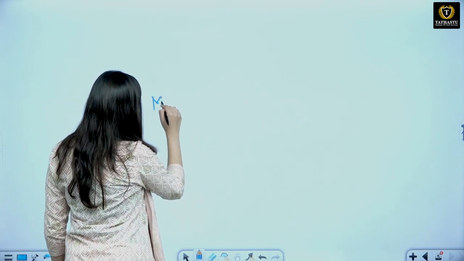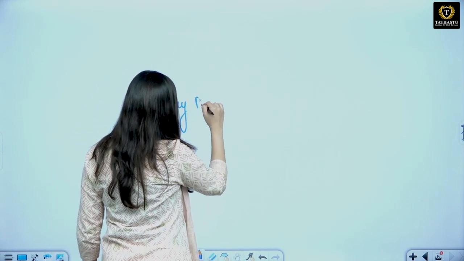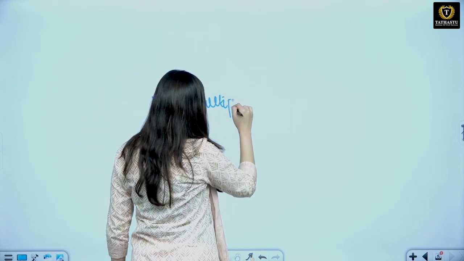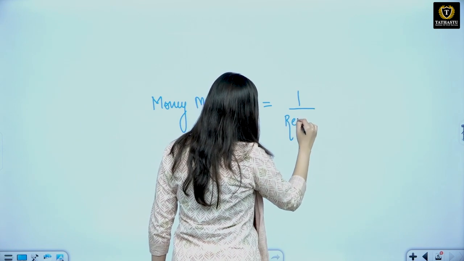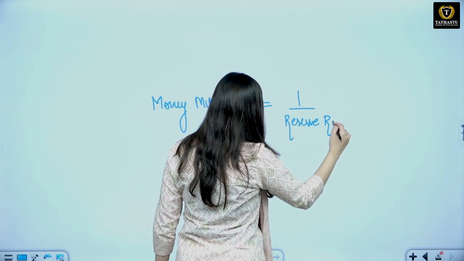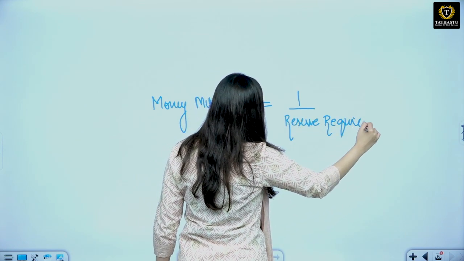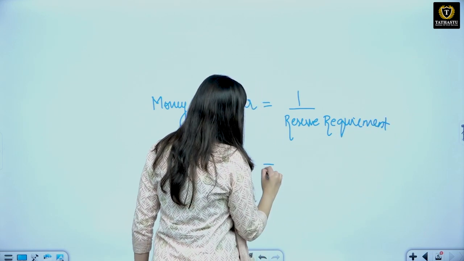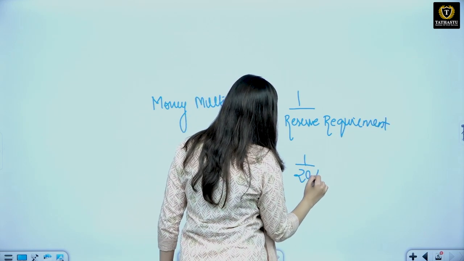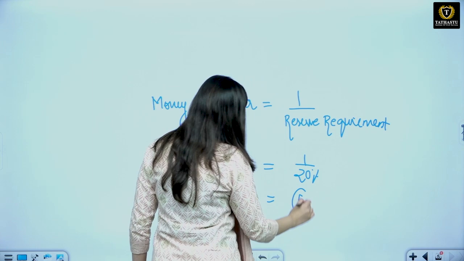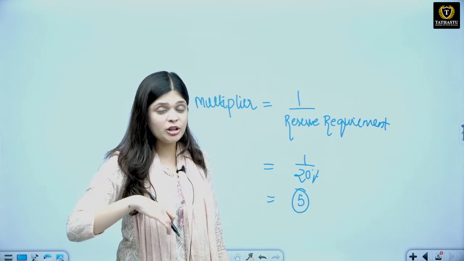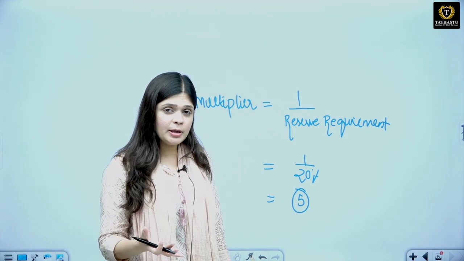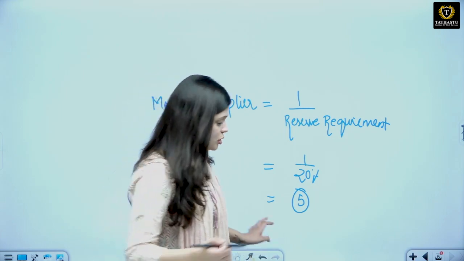Money multiplier is equal to 1 upon reserve requirement. This reserve requirement is CRR majorly, but it could be SLR also, so both. Our reserve requirement was 20%, so 1 upon 20% is equal to 5. So 5 times the money will be multiplied. It is an easier way to find out, if we deposit 100 rupees, how much will be the money multiplied? 500 rupees. So this is the limit.